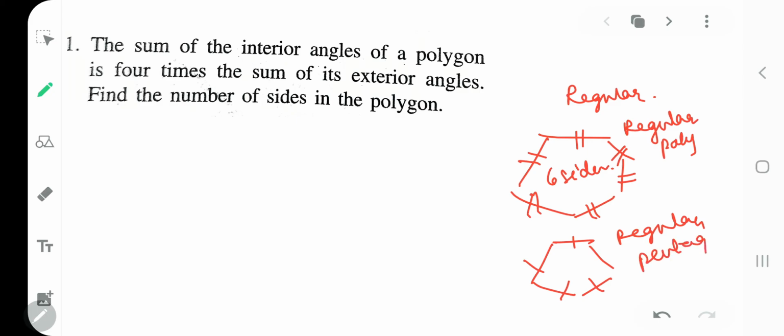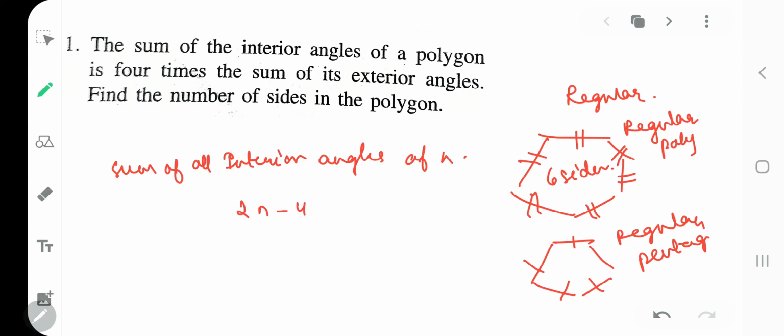Got my point clear? So for that, in your previous grades also you had a formula for finding the sum of all interior angles of an n-sided polygon. If the number of sides is not given, we'll take it as n, and the formula is 2n minus 4 into 90. Yes, my dear kids, and n will be the number of sides.